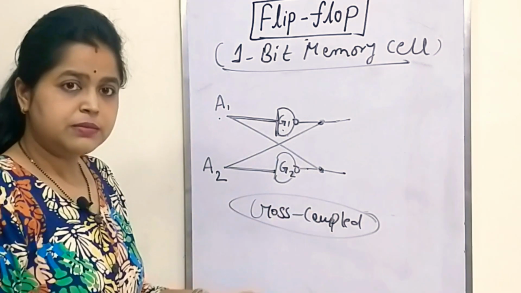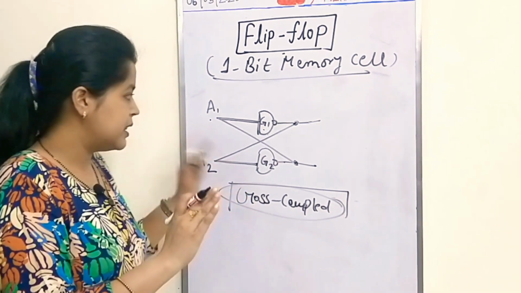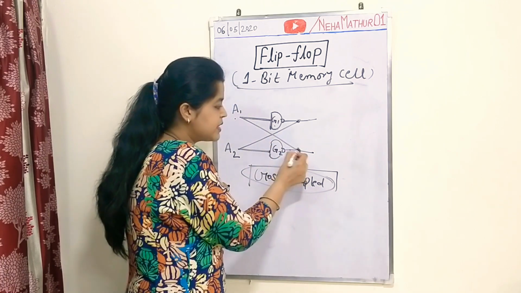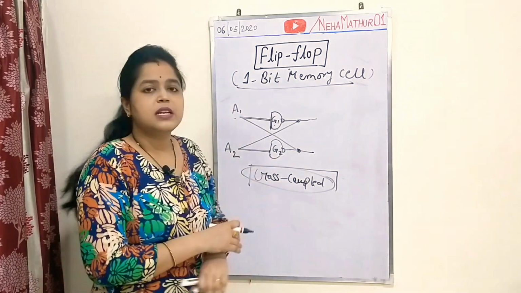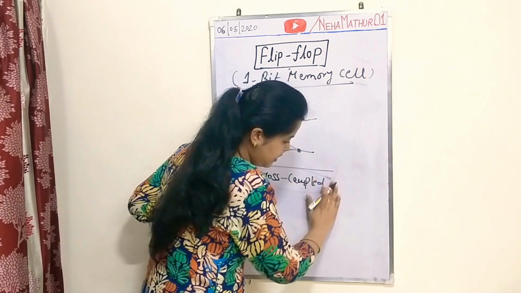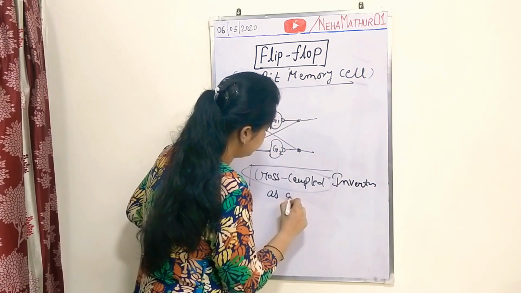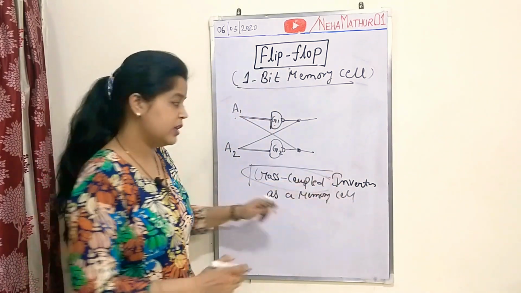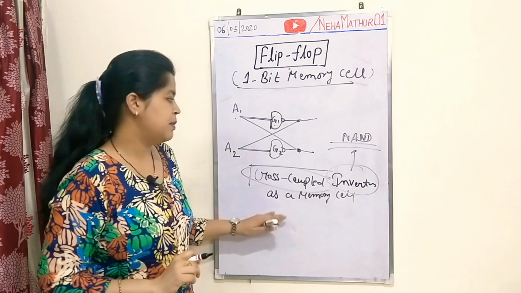This kind of structure comes under the category of cross coupling, in which the output of the first gate is connected with the input of the second and the output of the second gate is connected with the input of the first. Such a structure is said to be a cross coupled structure. So you can say that here cross coupled inverters, in the form of NAND gates, are used as a memory cell.